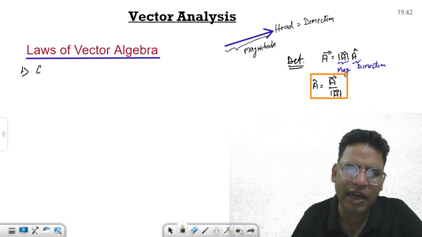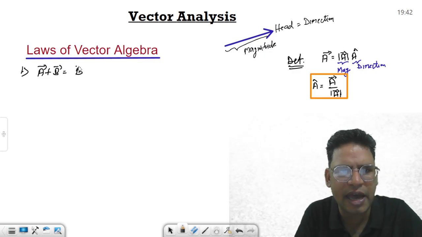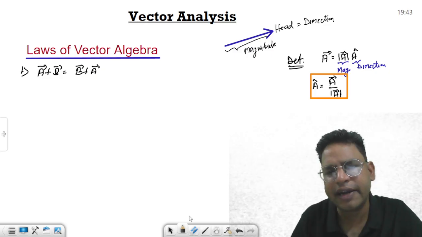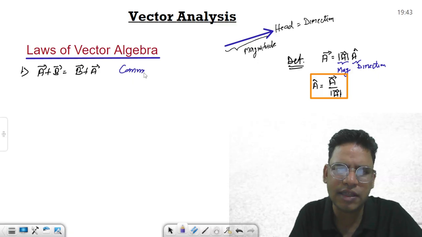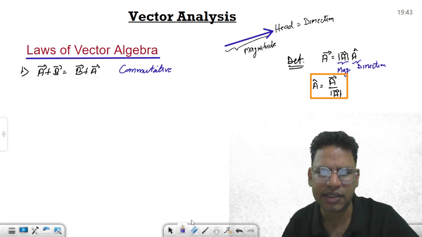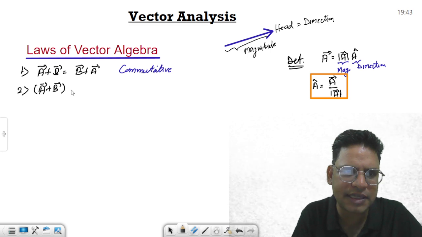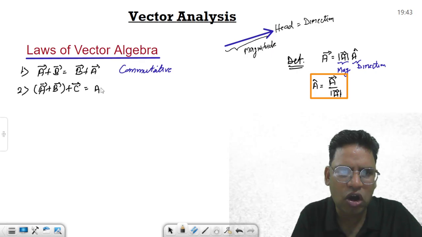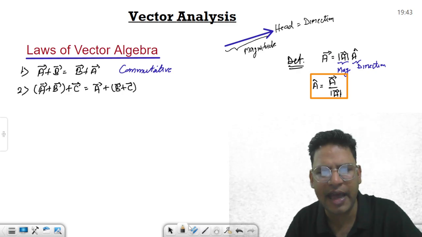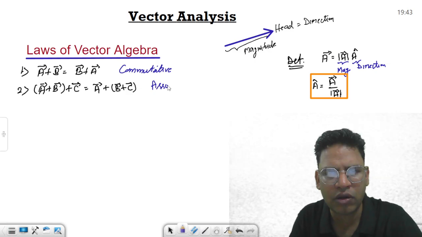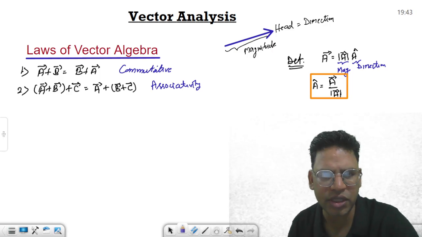तो जो पहला लॉ था, for any two vectors a plus b is the same as if you add them b plus a. Okay, and it is going to help us to manipulate vector operations if we understand all these laws. This law is called the commutative law of vector addition. Suppose I have three vectors, then if I wish to add first a plus b and then add another vector c, or otherwise I can first add vectors b and c and then add a. This particular one is called the associative law. Associativity. Okay, this is called the associative law for addition.